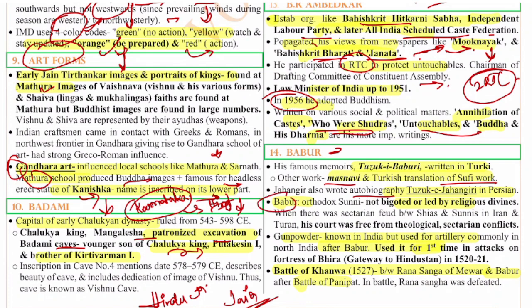Babur, if you see, is an orthodox Sunni, not bigoted or led by religious divines, whereas there were sectarian feuds between the Shias and Sunnis in Iran and Turan.